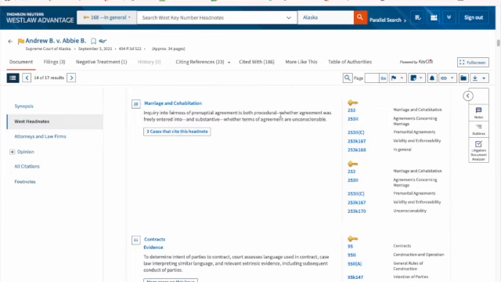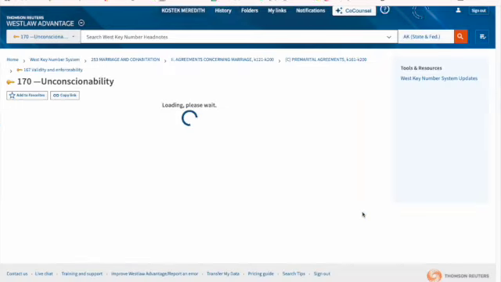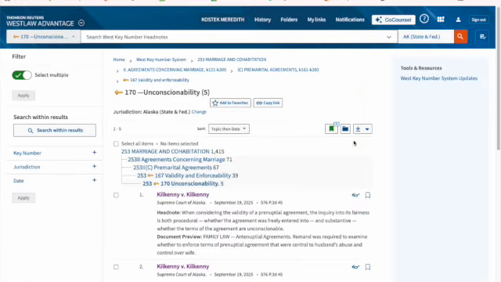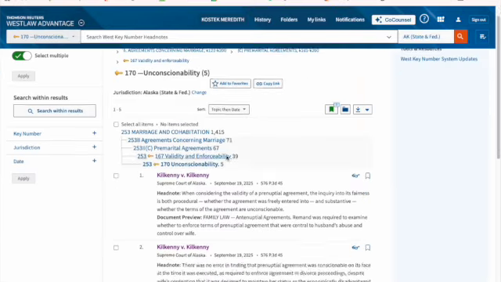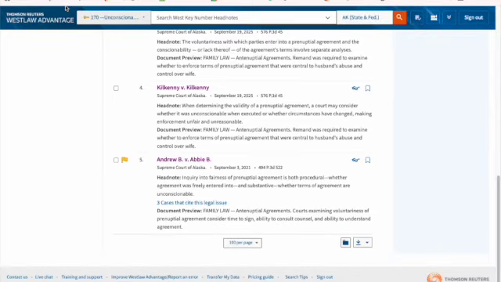As I go forward, I can look and I see that key number 168, which is where I came from, but then we also have that 253 key number 170. So I can do that same process and find it. Remember, since I'm in Alaska, I don't have to change my jurisdiction here, and it gives me Kilkenny and Andrew.